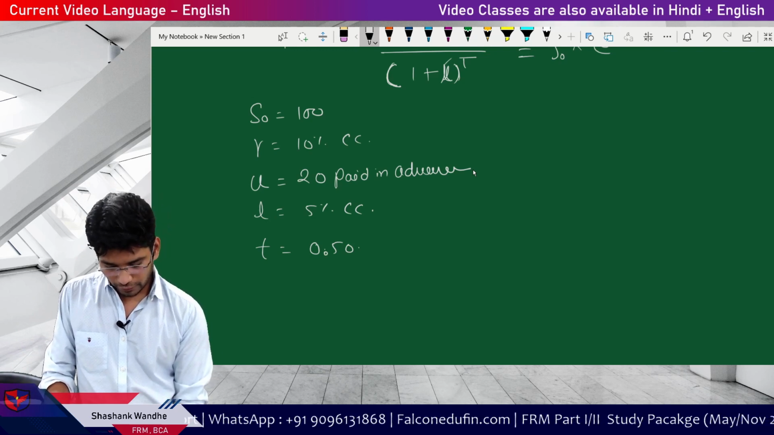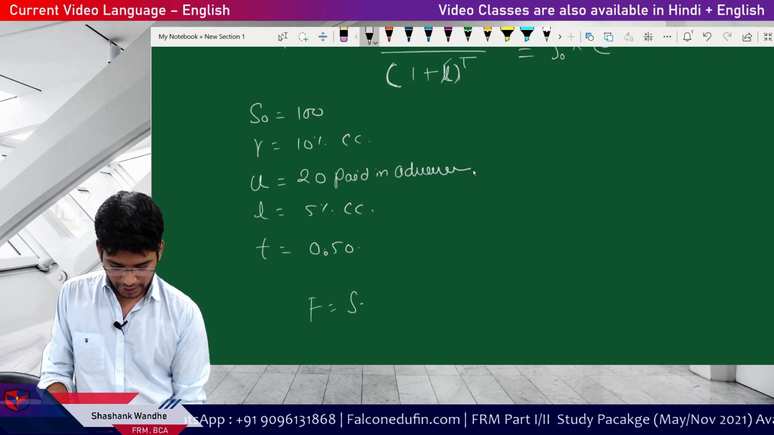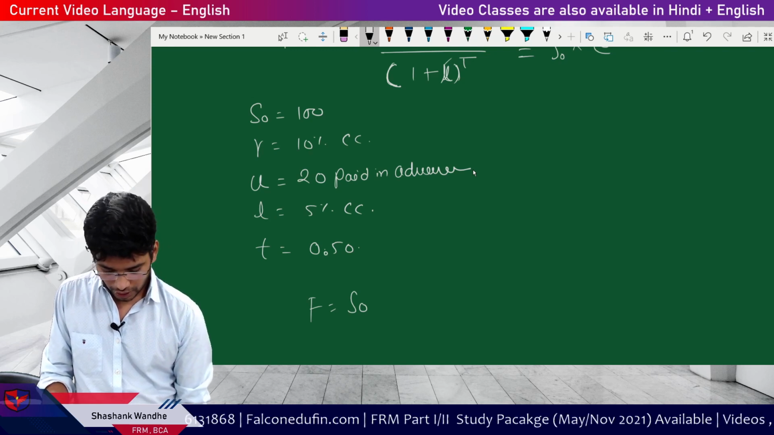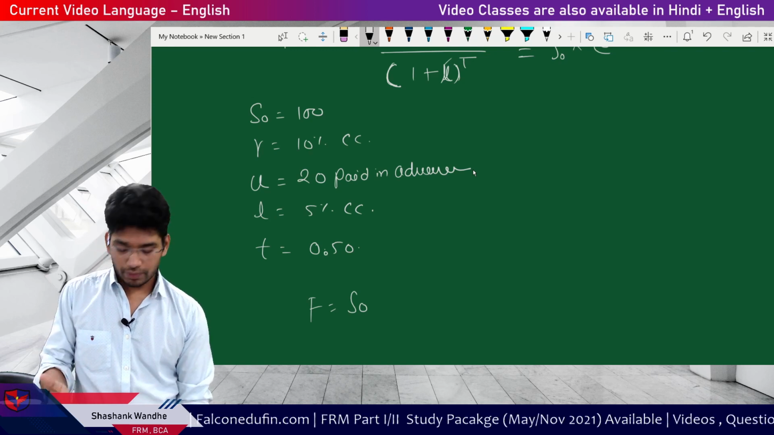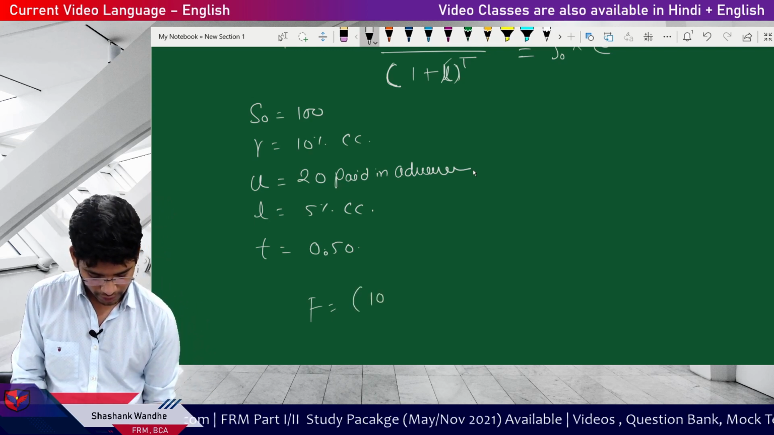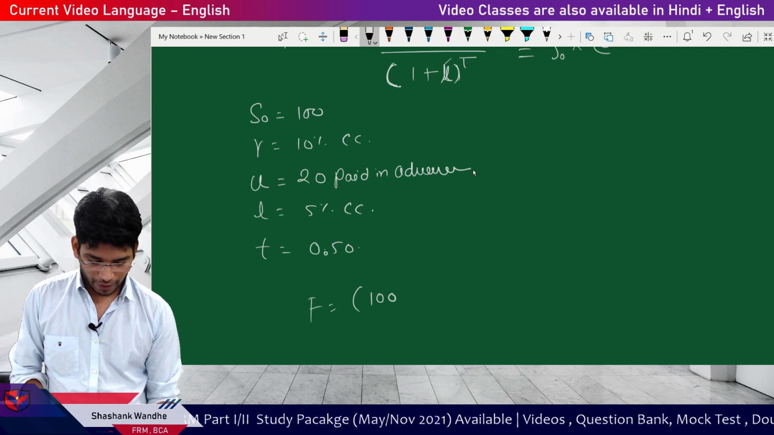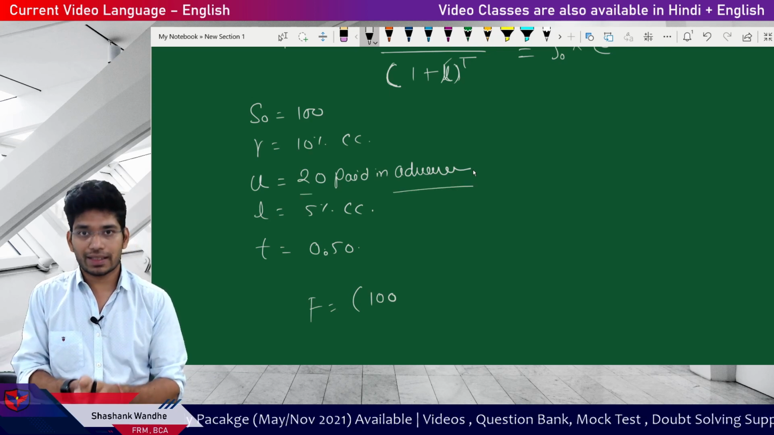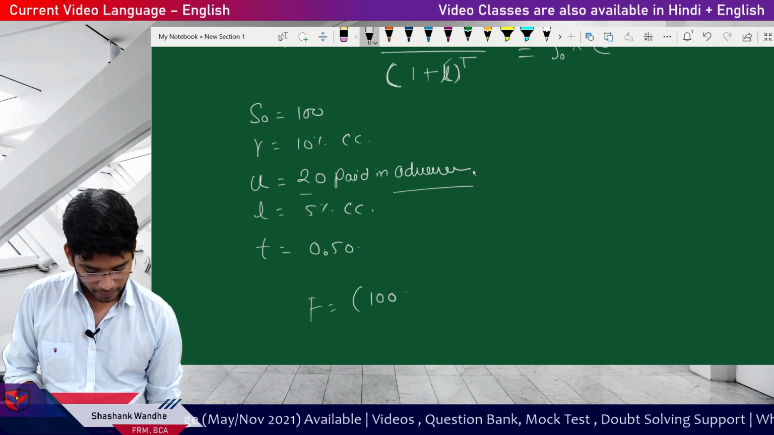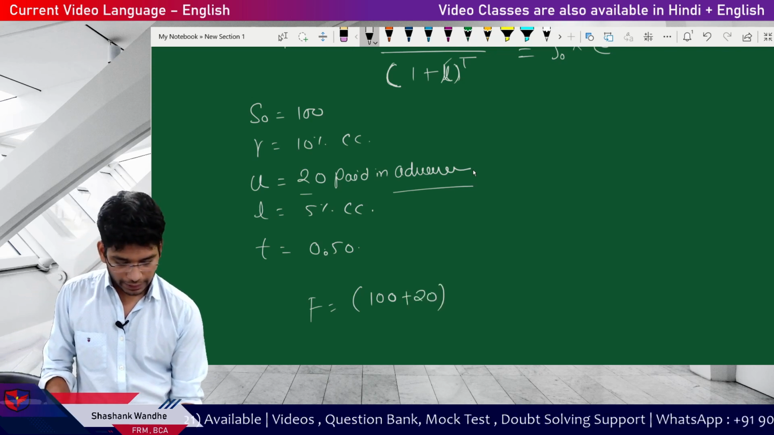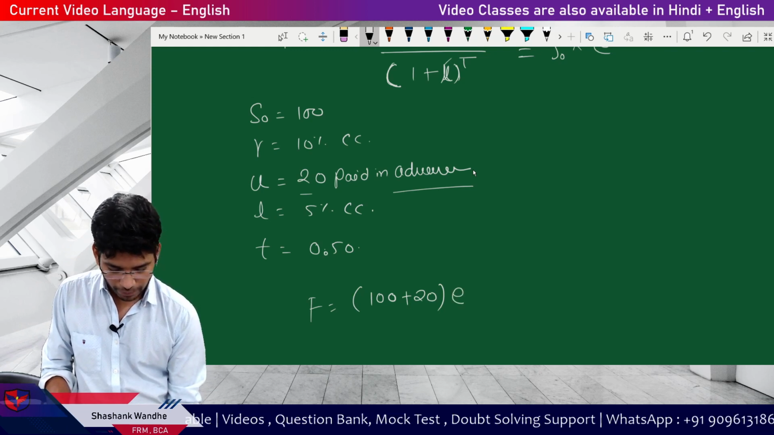So we'll start with F is equal to S0, right? Now S0 is in the dollar terms. So this is your S0, 100. Then you have the storage cost paid in advance, that is in the beginning, in the start. You will add storage cost. Okay. Then e to the power.